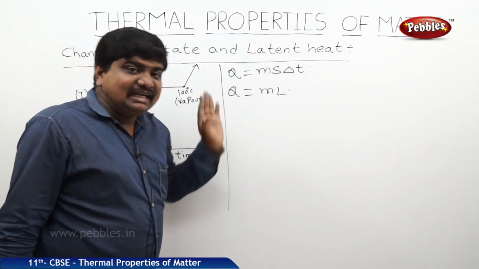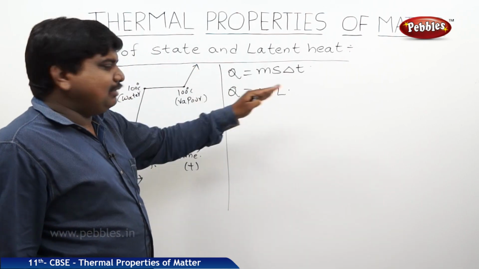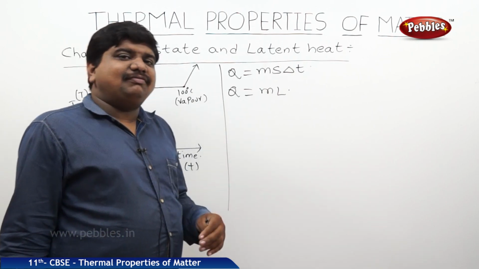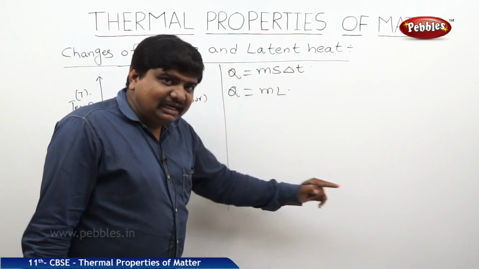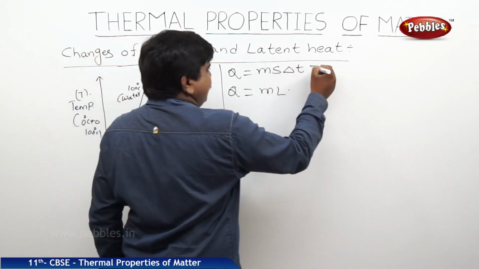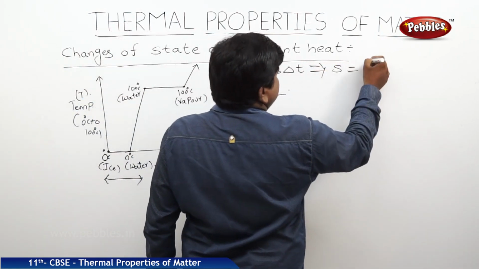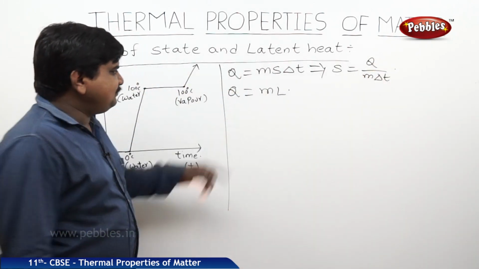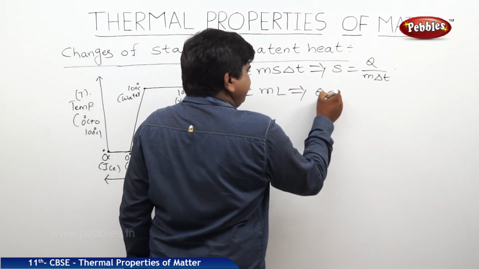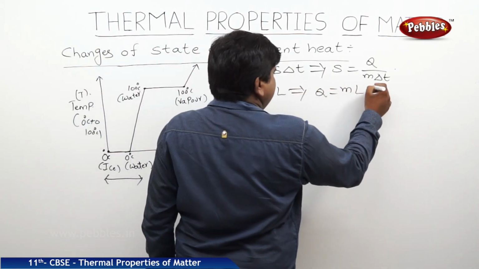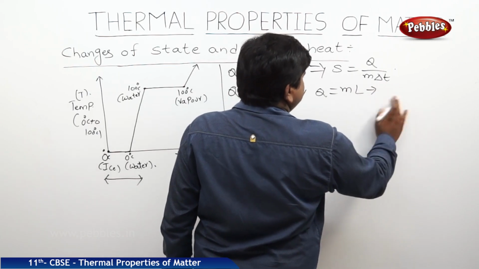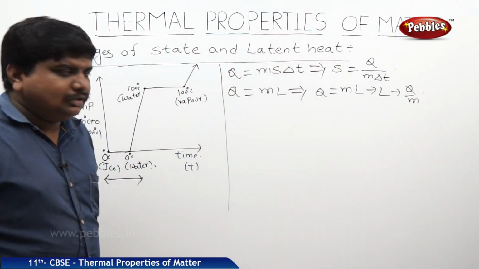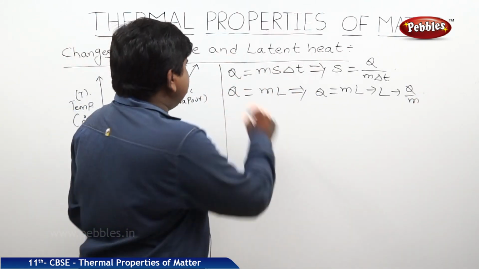We know that specific heat is equal to Q by m delta T, meaning the amount of heat energy required to raise the temperature of a unit mass of the body by 1 degree Celsius is called specific heat. This formula was derived from this equation. Q is equal to mL, where L is equal to Q by m. Both formulae are used to find the heat energy.